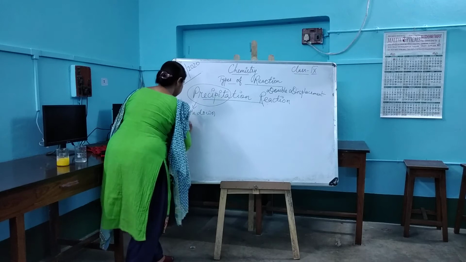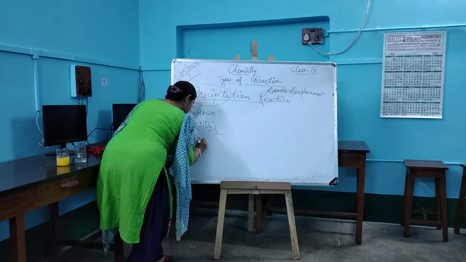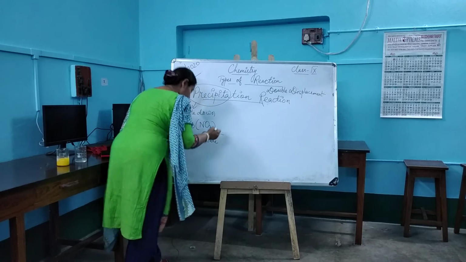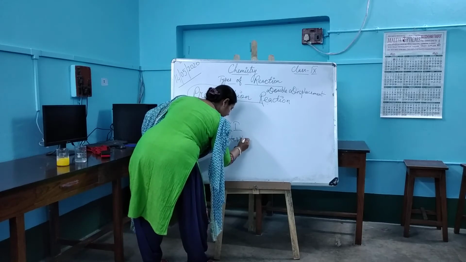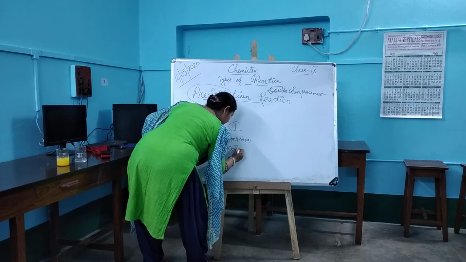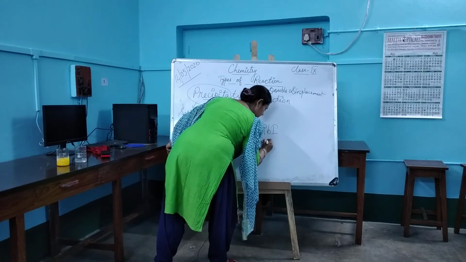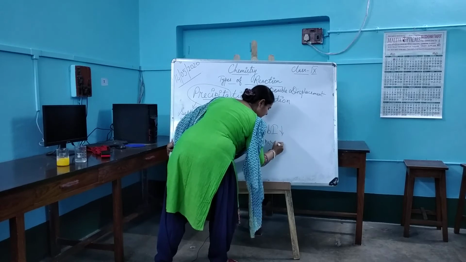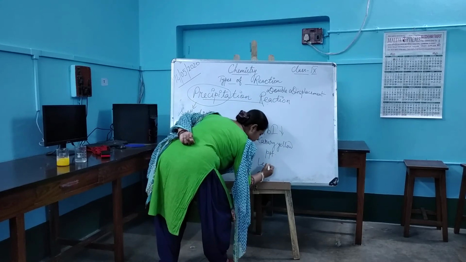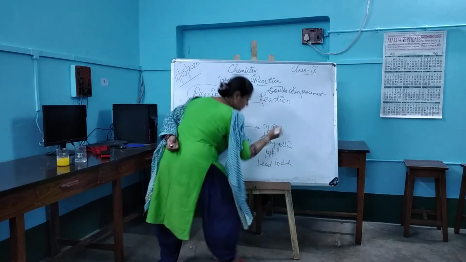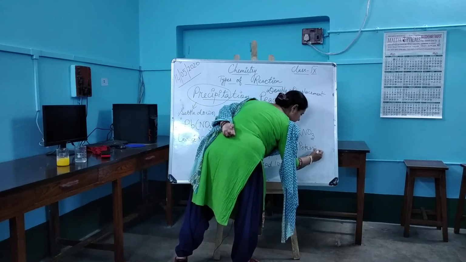Okay, lead nitrate, Pb(NO3)2, on reaction with potassium iodide will give you lead iodide as a canary yellow precipitate, and along with it a salt will be produced, that is potassium nitrate.